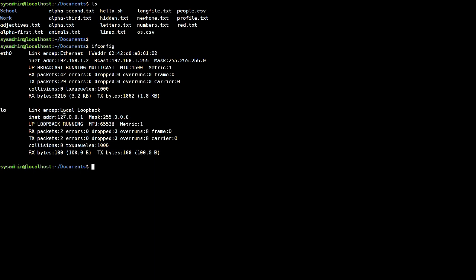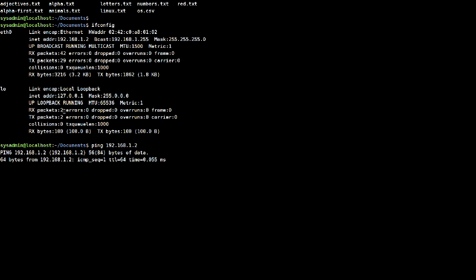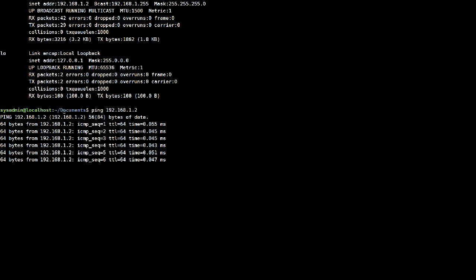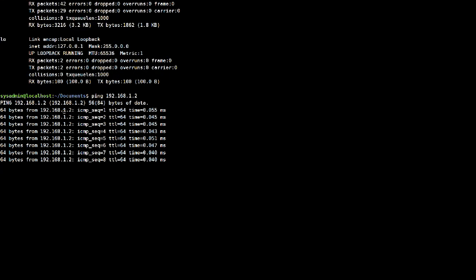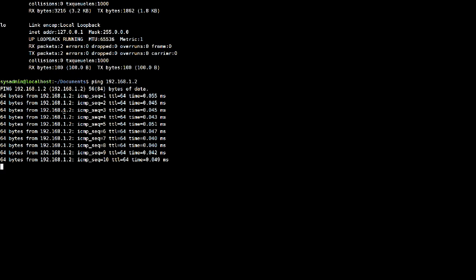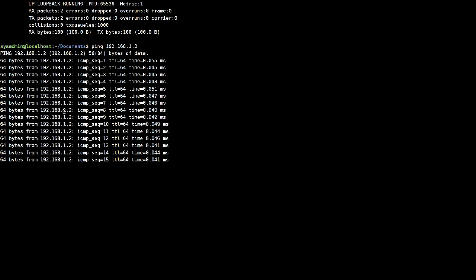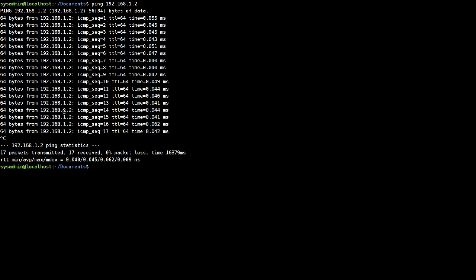Let's say you want to ping some IP address. Ping 192.168.1.2. Showing this just for example. In Linux, if you don't specify how many echo requests you want, this will continuously ping until you type in Control C. That's where you stop.